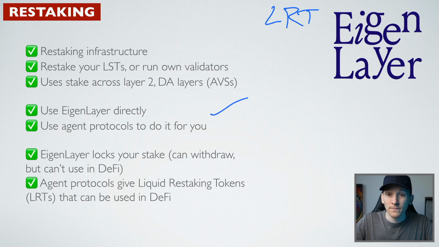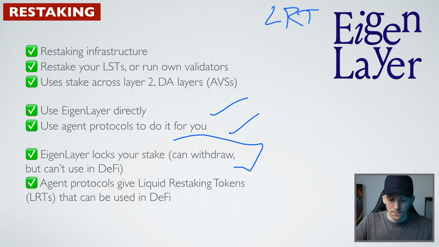EigenLayer can be used directly, so you can go and use this yourself and connect your wallet, but it's more of an infrastructure thing. And so many other protocols actually just implement this themselves. So what you do is go to a protocol and just say, here's my liquid staking token, use EigenLayer for me. And they may have a dashboard that you can use and some other incentives that you might want to use. What happens is that EigenLayer locks your stake and you can't use it within DeFi. So if you're staking within EigenLayer right now, it's basically in EigenLayer and you can't do anything with it. You can withdraw it, of course, but it's either in or out.